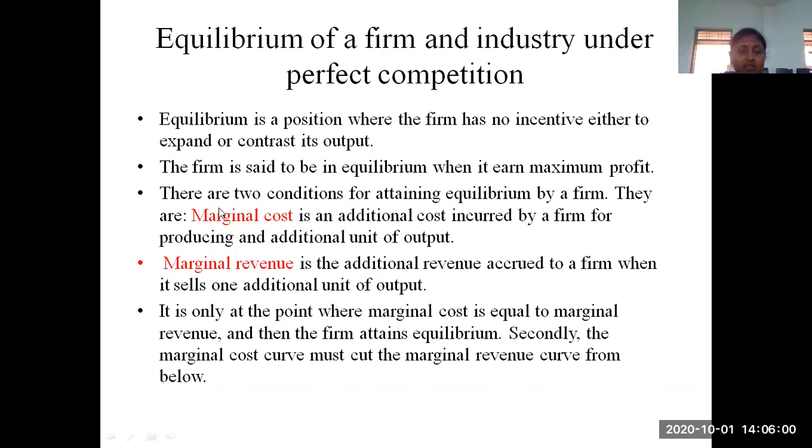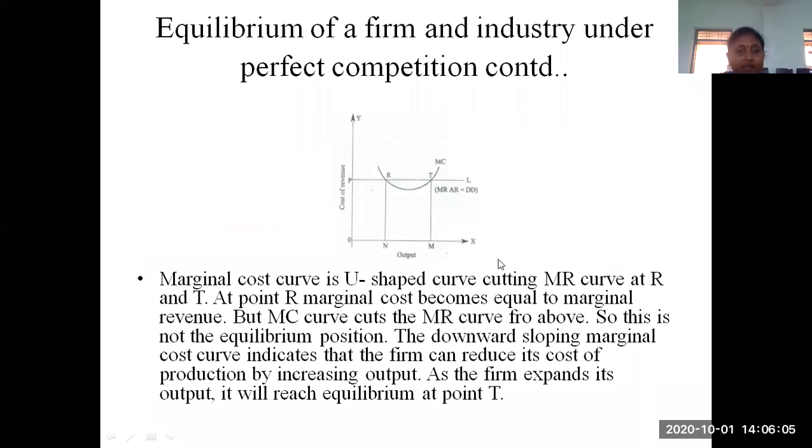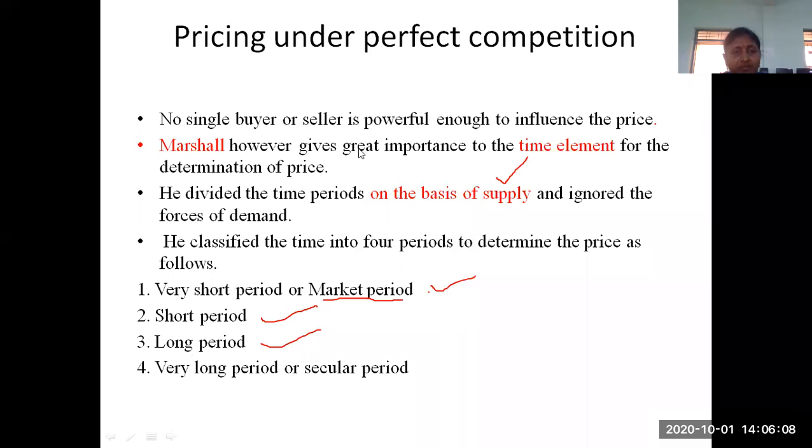I have already discussed the terms marginal cost and marginal revenue, and explained the definitions in the previous class. Next, we discussed this graph, and I started the concept of pricing under perfect competition. How do we consider price determination? Whatever goods or commodities are sold in perfect competition, how can we set their price? As there are many buyers and sellers, no single buyer is going to affect the price or influence the price of that commodity.